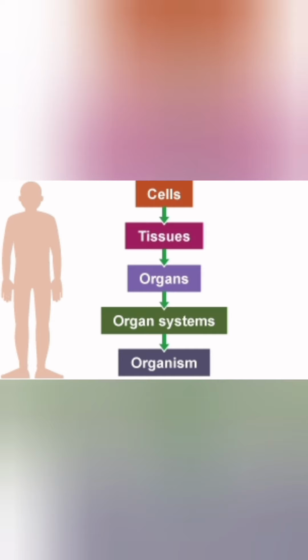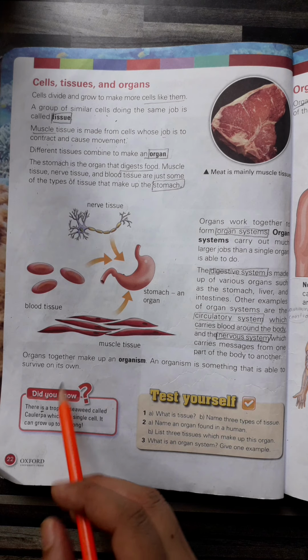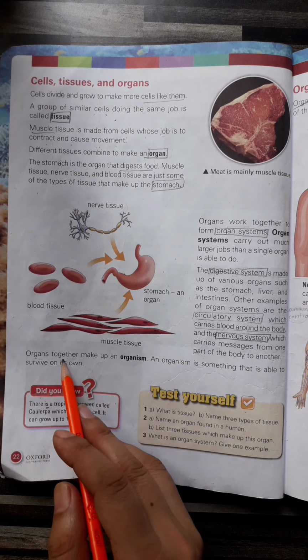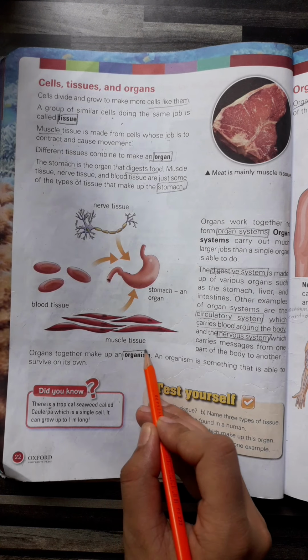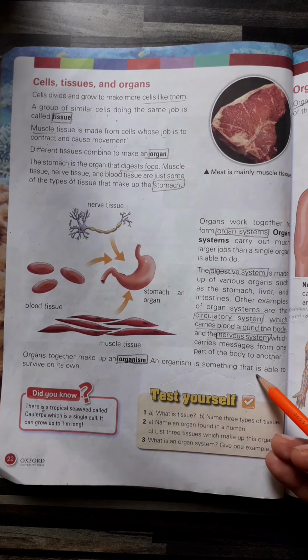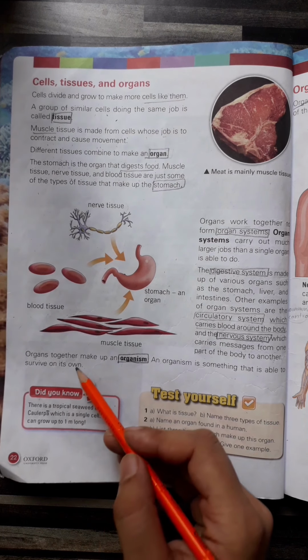Students, here you can see a diagram which shows when the cells combine together they form the tissues and tissues make the organ, and when the organs combine together they make the organ system, and when the organ system combine together and perform the functions they make an organism. So organs together make up an organism, and an organism is something that is able to survive on its own.